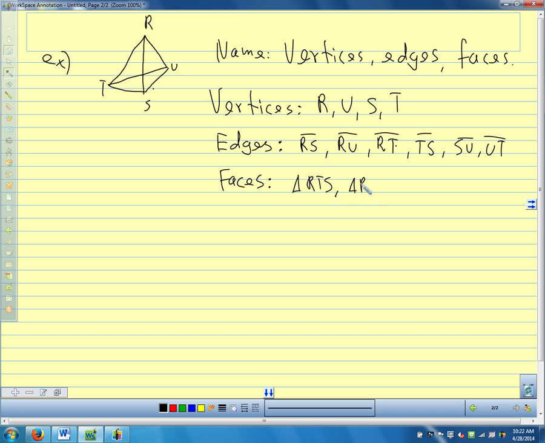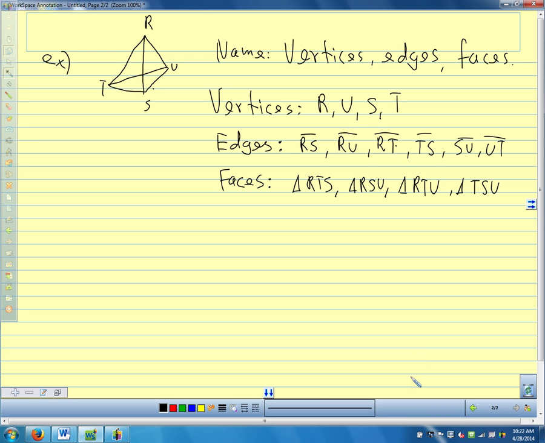Triangle RSU. RTU. And one more. TSU. So this one down here flies. So those are our faces. So we have 4 faces.